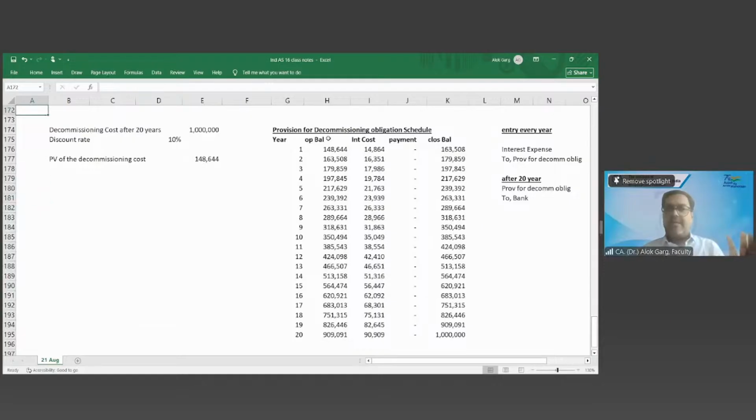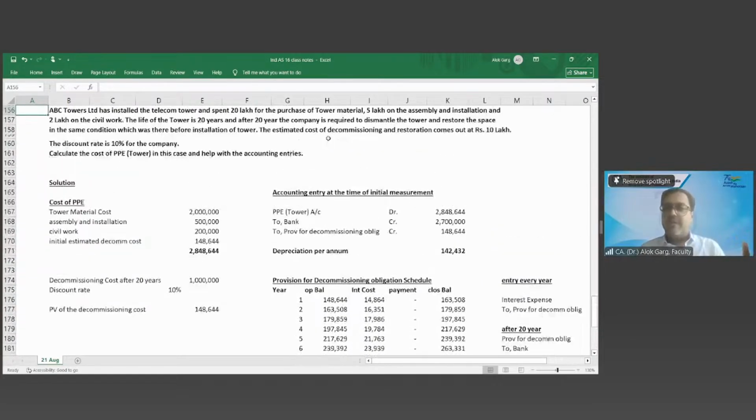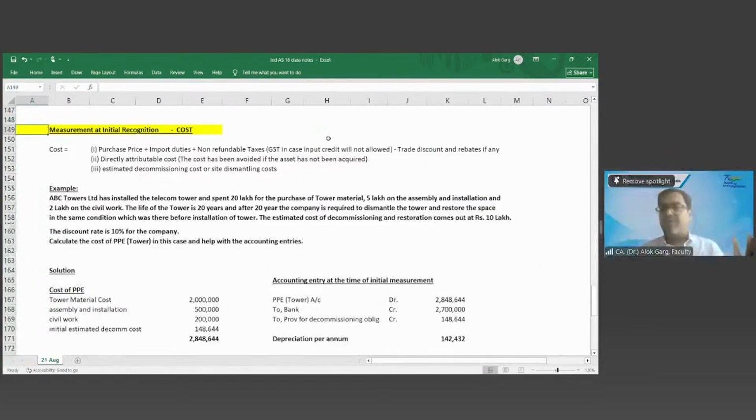I hope this entire calculation is clear to you. I hope this measurement at cost is clear to you, and how this entire accounting has to happen. Yes or no?